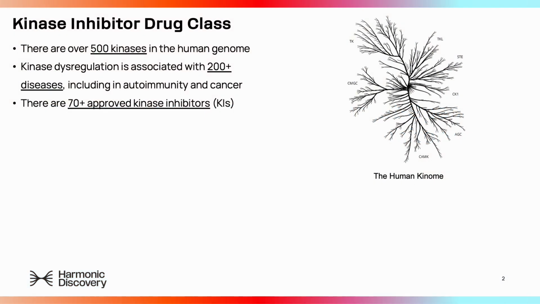As background on kinases and kinase inhibitors, there are over 500 protein kinases in the human genome. These are proteins responsible for the phosphorylation of different biological molecules, and their dysregulation has been associated with many diseases, including autoimmunity and cancer. Therefore, kinase inhibitor drugs have been a successful drug class for fighting these diseases.